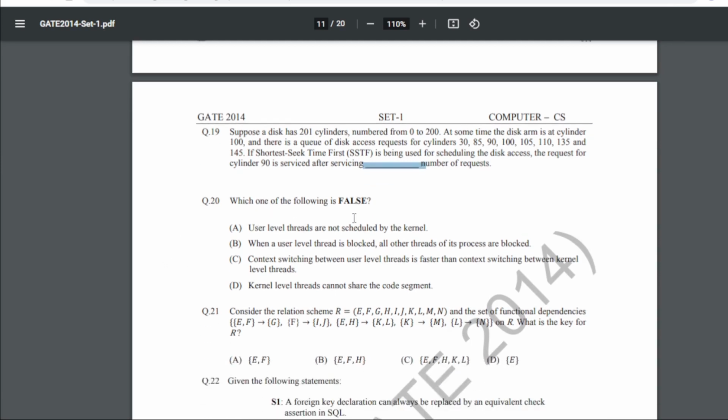Now which one of the following is again false? So this is what you have to find, the false statement. If you again read all the above statements, the D is false only. So D is telling that kernel level threads cannot share the code segment, right? This is false in this statement.